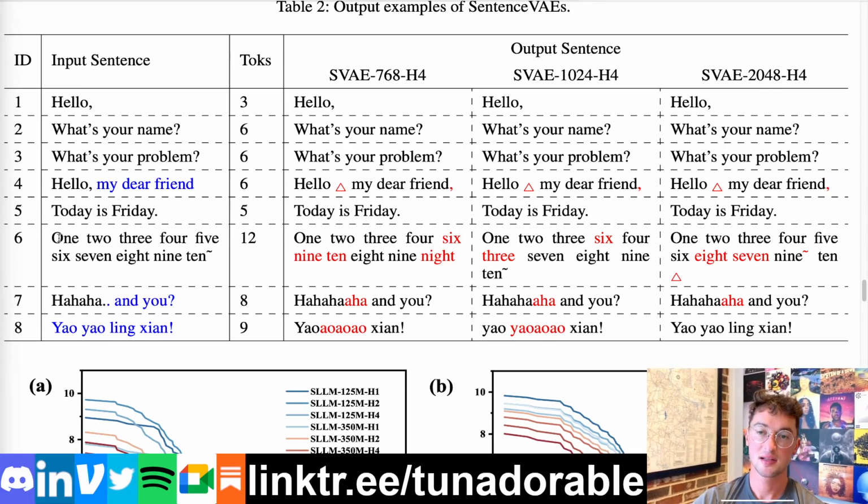Then look at a sentence like this: 1, 2, 3, 4, 5, 6, 7, 8, 9, 10, right? There's a question of how much positional information that autoencoder, that middle sentence embedding, is actually displaying. The smallest model with a 768 dimension size really had trouble with the ordering of these numbers and even what the numbers were, because the word knights ended up in here, right? When we get to the largest size they tested, it was actually able, except for one switch up, to do the words, sort of kinda, but it seems to have wanted to do an end of sentence something in here. It definitely could use a larger model.